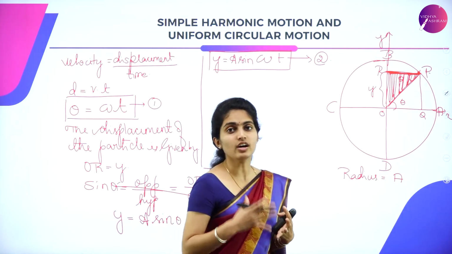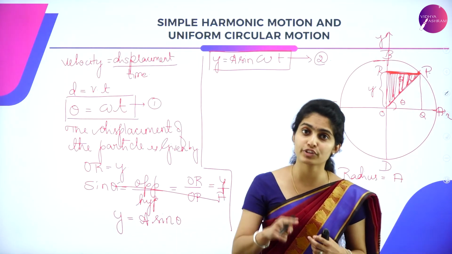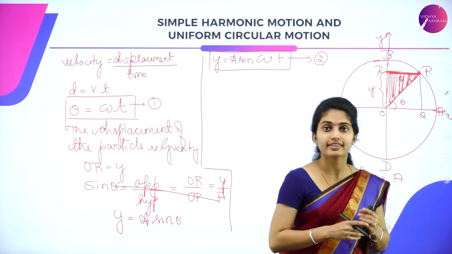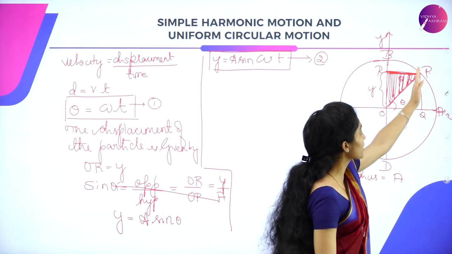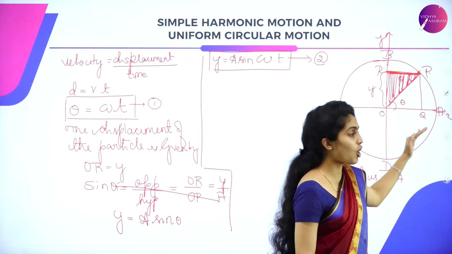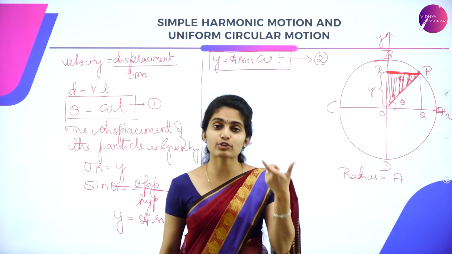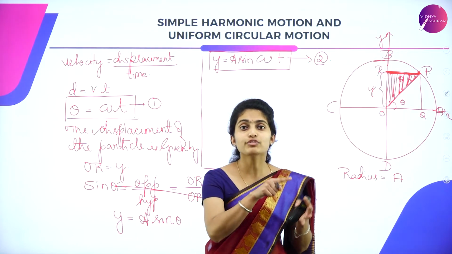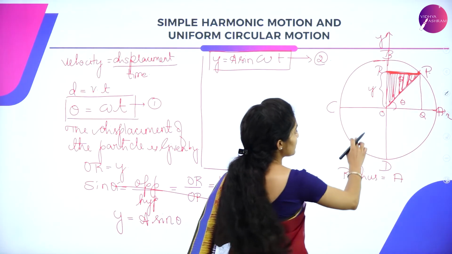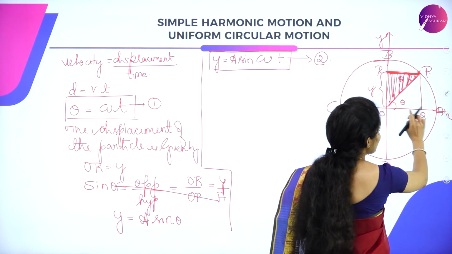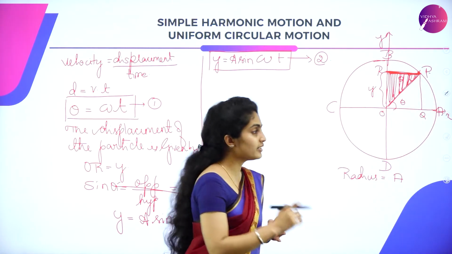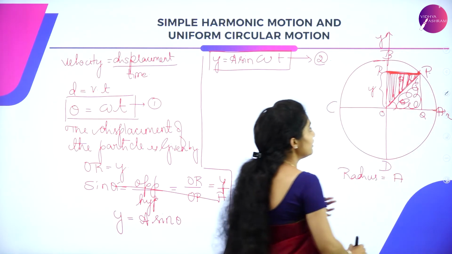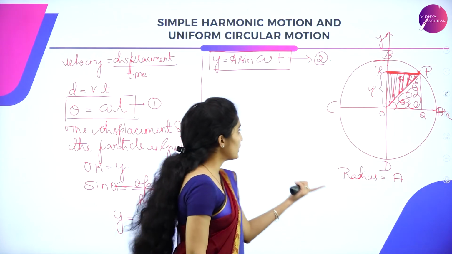Similarly, we can go with the cos function as well. In order to go with the cos function, we will have to check the other triangle which is mentioned over here. That is, from the particle there is a perpendicular drawn to the x-axis. We have to consider the foot of the perpendicular, which represents the propagation of SHM. So SHM is exhibited in this foot of the perpendicular. Now consider the other triangle which I have drawn.